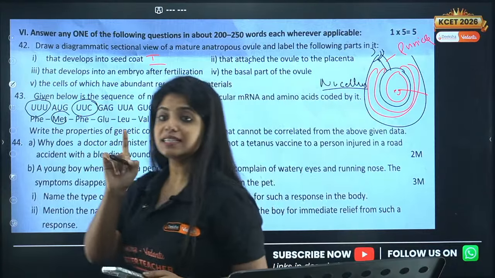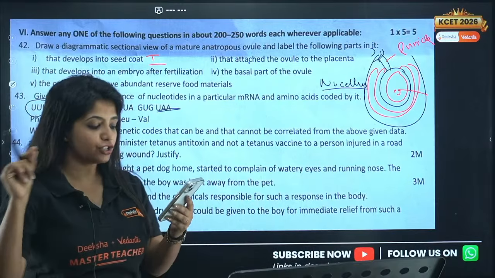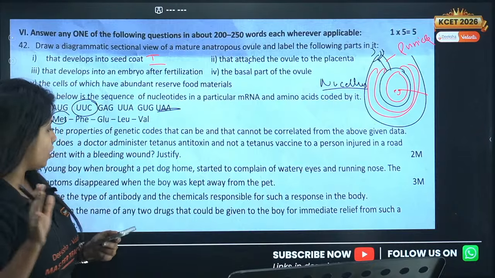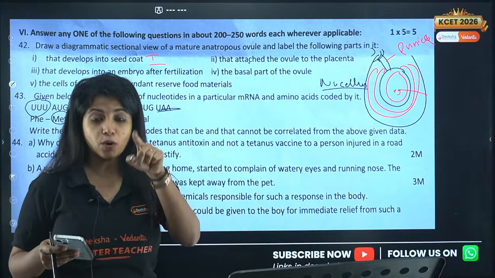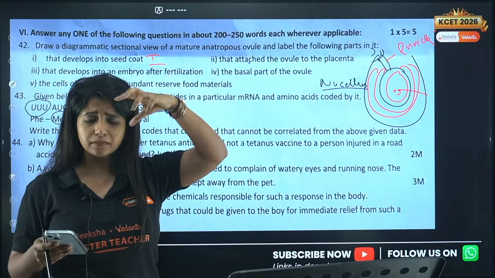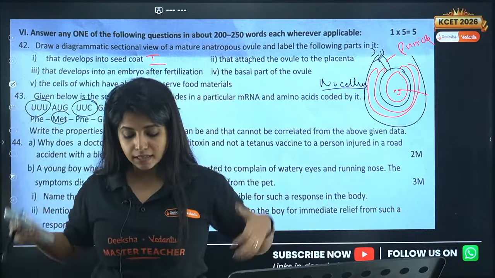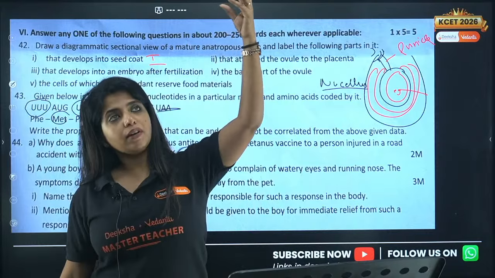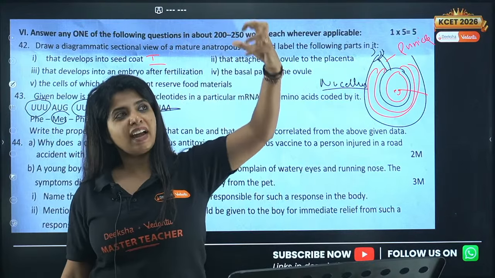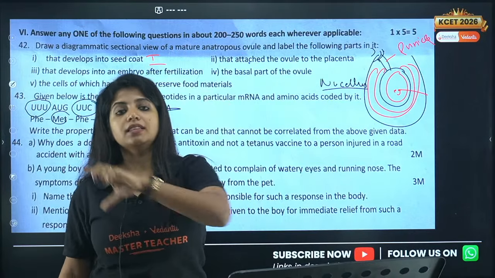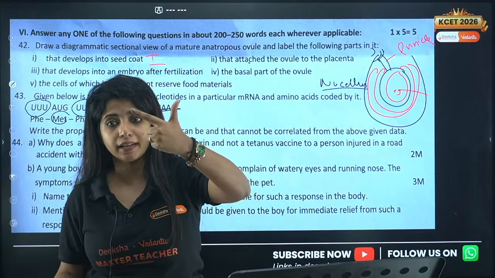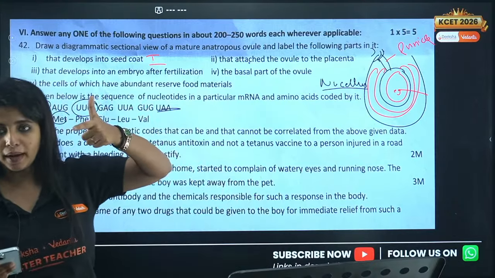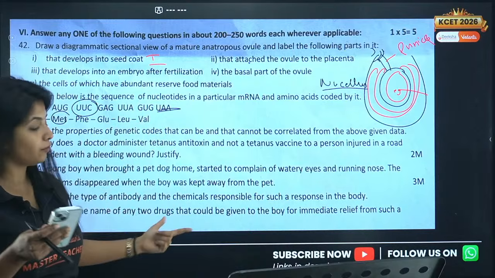So the antibody is IgE for allergy. And the chemicals responsible for it: the mast cells onto which these antibodies are there. So antibody is here, mast cell is there. Whenever an antigen comes and binds to the antibody, the cell becomes active and releases two things, serotonin and histamine. So these are the two chemicals responsible for the response.